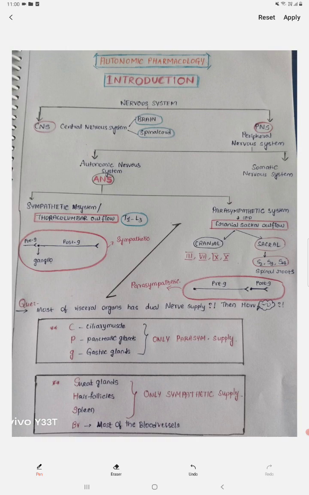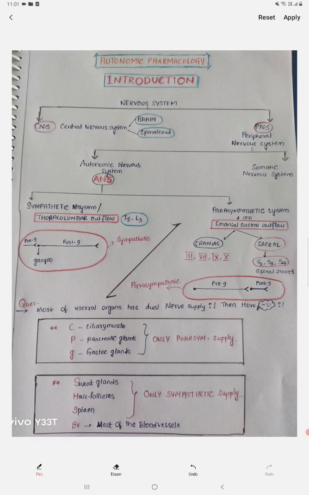We have the introduction part, and also we have the cholinergic system, and again the cholinergic agents, which is nothing but the cholinomimetics and also the parasympathomimetics, right? And we have the anticholinergic agents, skeletal muscle relaxants, adrenergic agonists, which is nothing but the sympathomimetic agents, and also the adrenergic receptor blockers. In the adrenergic receptor blockers, we have the alpha type and also beta type, so called alpha blockers and the beta blockers. So these are the topics of autonomic pharmacology. We will be discussing in this order.